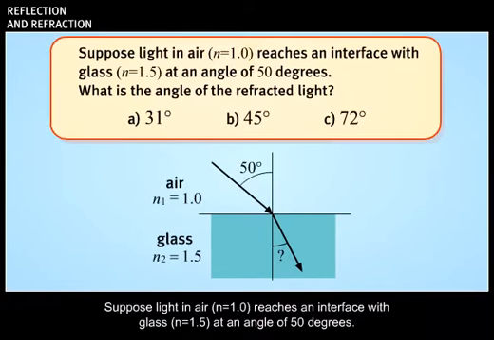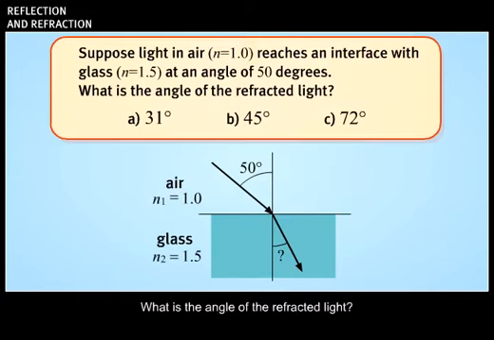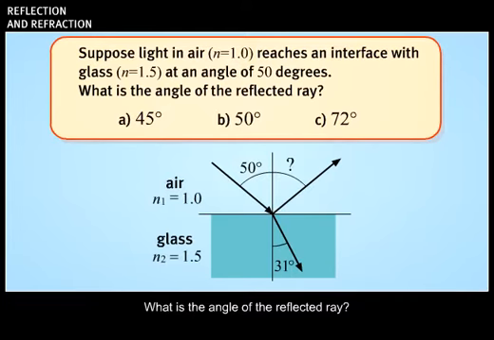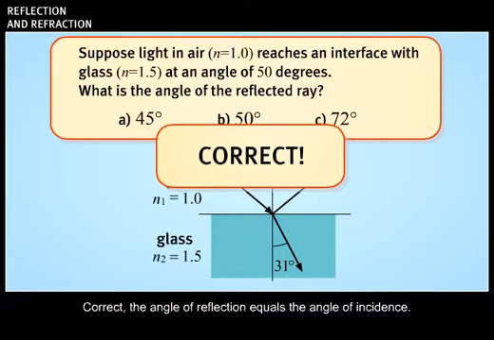Suppose light in air, n equals 1.0, reaches an interface with glass, n equals 1.5, at an angle of 50 degrees. What is the angle of the refracted light? Correct. We do this problem by solving Snell's law for angle 2 and inserting the numbers. What is the angle of the reflected ray? Correct. The angle of reflection equals the angle of incidence.